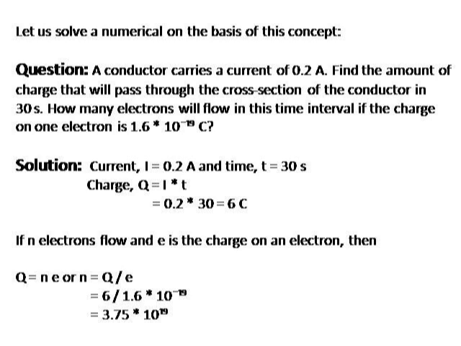In this question, I am saying that there is a conductor through which a current of 0.2 amperes is flowing. What do we basically have to find? We have to find the amount of charge that will pass through that conductor in 30 seconds. Now, this question contains two parts. First of all, we have to find the amount of charge, and secondly, we have to find the number of electrons that will flow in that interval of 30 seconds if the charge on one electron is 1.6 into 10 to the power minus 19 coulomb.